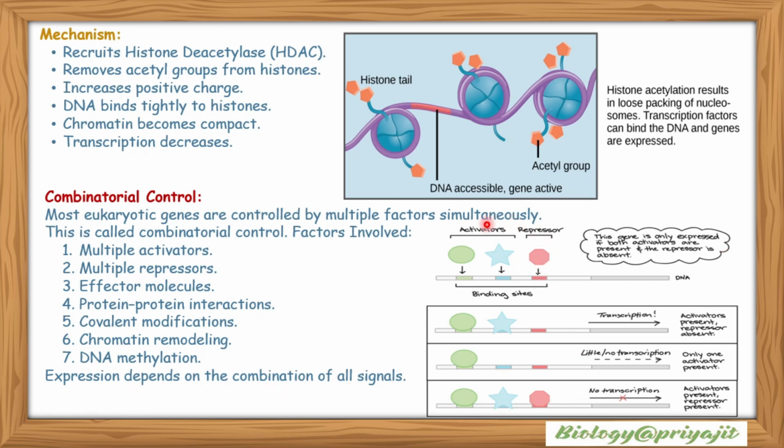So this is the activator and the molecules, then this is the repressor. This gene is only expressed if both activators are present and the repressor is absent. So when both activators are present but the repressor is absent, then transcription is going on. But when only one activator is present, there is little or no transcription. And when both activators and the repressor are present, there is no transcription. So this is the combinatorial control of gene expression.